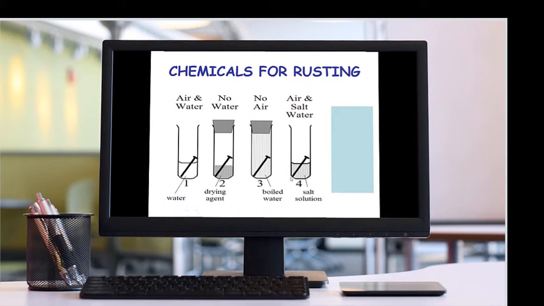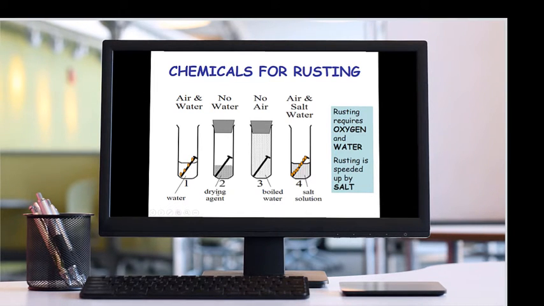For the process of corrosion, we need three chemicals: air, salt and water. If there is a supply of oxygen and water, then the process of rusting will occur, and this process is speeded up in the presence of salt. If you have only air and water, there will be corrosion, but at a slower rate.